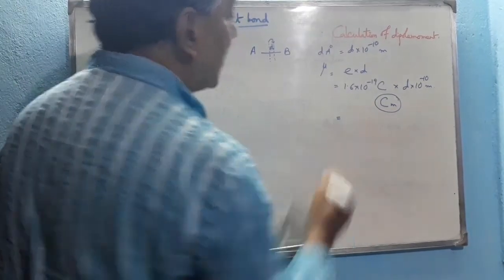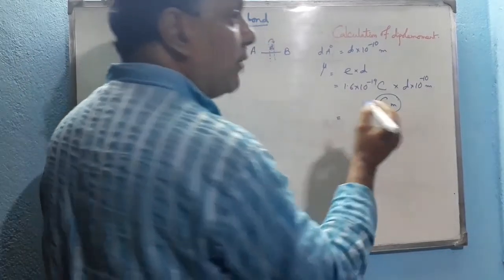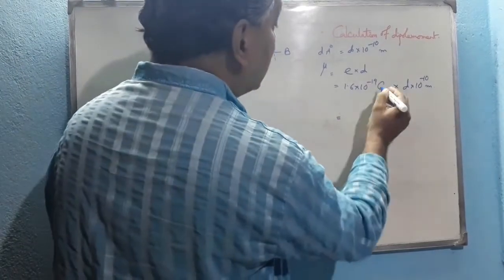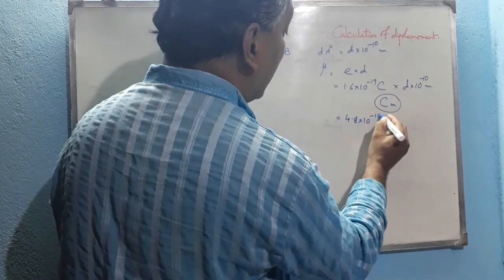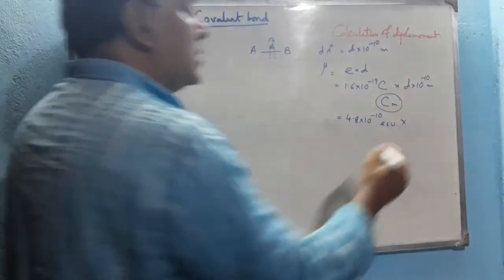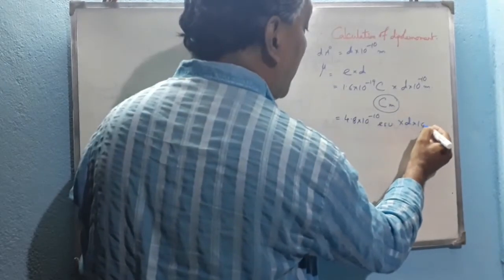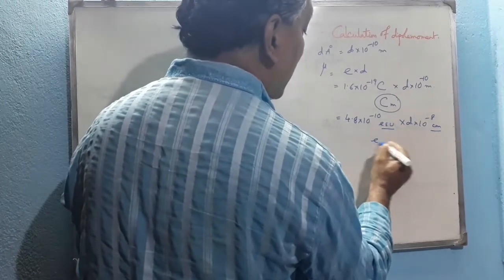But if we express this in CGS unit instead of SI unit, then instead of coulomb we can write 4.8 into 10 to the power minus 10 ESU, the electrostatic unit, and 1 angstrom is equal to D into 10 to the power minus 8 centimeter. So the unit is ESU centimeter in CGS.